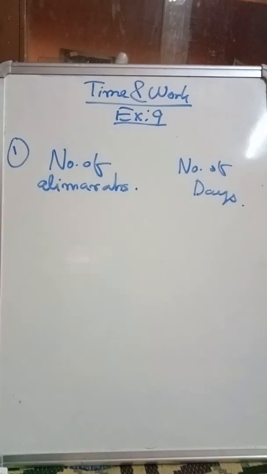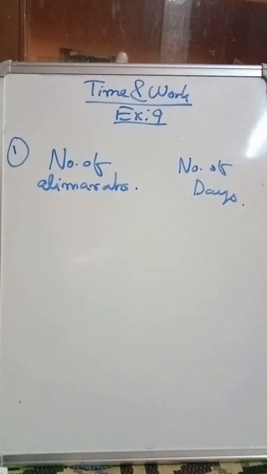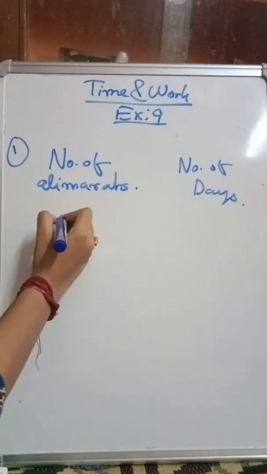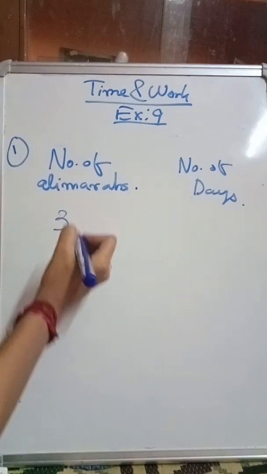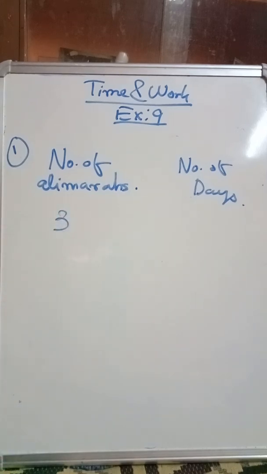Okay, right? Now for making 3 almirahs we require 4 days, right?